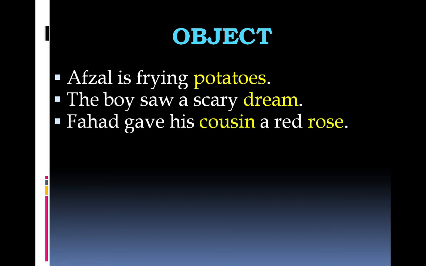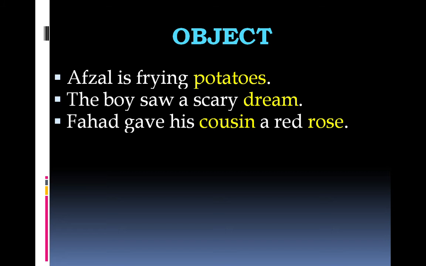Next example. Fahad gave his cousin a red rose. Fahad is the subject in this sentence, and he gave. So give is the verb, the action. Let's see on what or whom this action of giving was performed. So what did he give? Rose. And whom did he give? Cousin. Now both these nouns are the objects of the verb give. There are just a few verbs in the English language, not too many, which can take two objects at the same time.